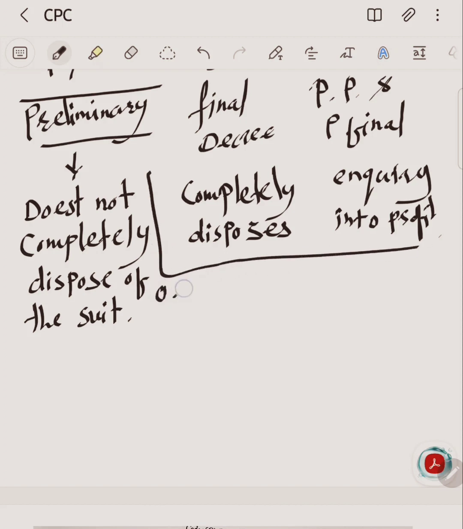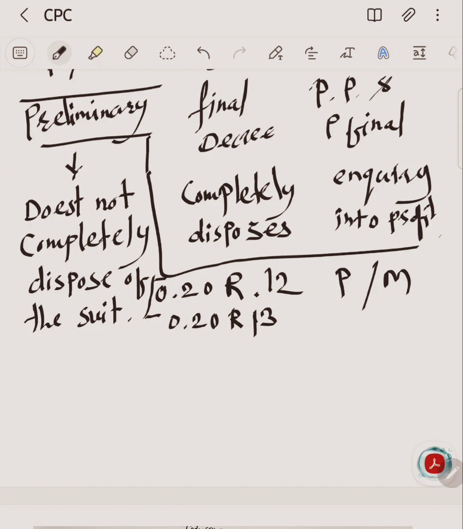First one is Order 20, Rule 12, suit for possession and mesne profits. We can take a list of preliminary decrees. Second one is Order 20, Rule 13. What does it say? Administration suits.